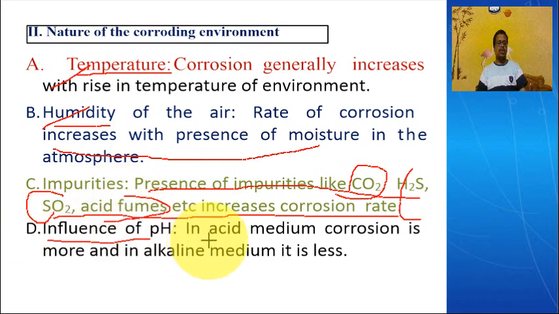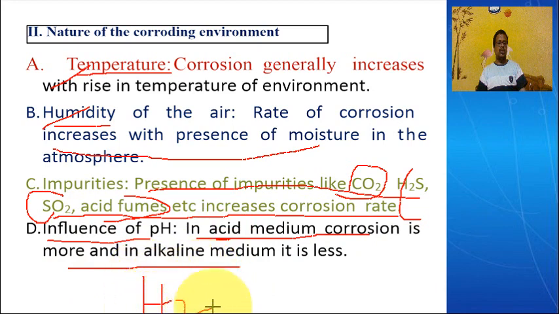And coming to pH, acidic medium causes more corrosion than alkaline. In the last class we saw hydrogen evolution type, where the rate of corrosion is very fast compared with oxygen absorption. Hydrogen evolution occurs in acidic medium, and oxygen absorption occurs in alkaline medium. Finally, these are the factors influencing the rate of corrosion.